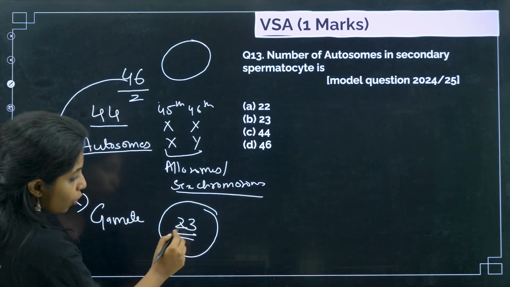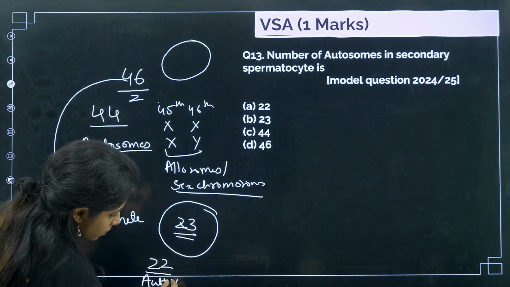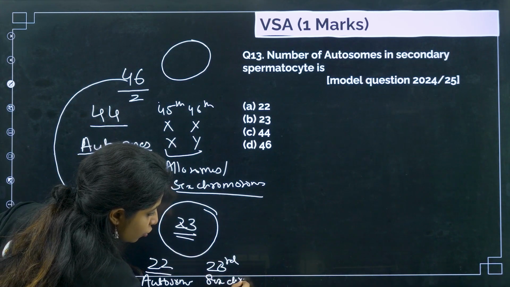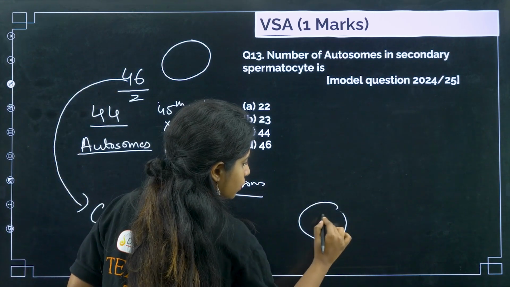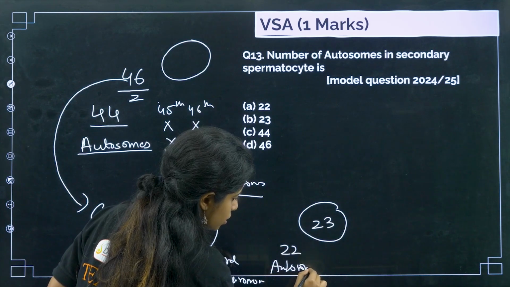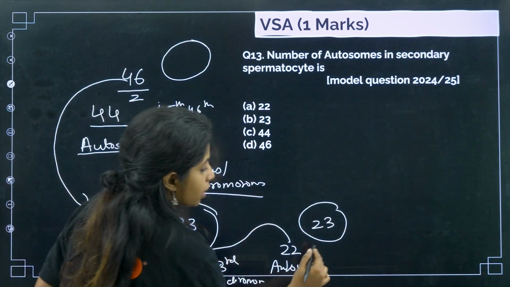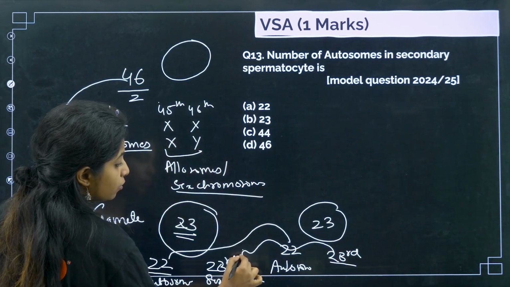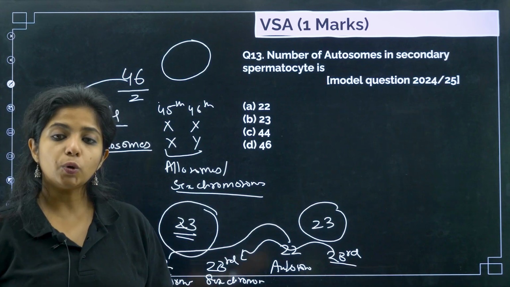Understood? Now over here, 22 of them will be autosomes. The 23rd will be a sex chromosome. Now you might be asking, ma'am, where is the other pair? The other pair comes from the mother. So over here 23 again, 22 from the mother will be autosomes. So these and these pair up, that makes 44. Now the 23rd chromosome of the mother will be pairing up with the 23rd chromosome of the father, making up the pair of sex chromosomes as well. In total, you get 46.